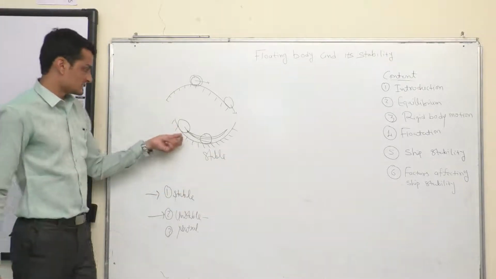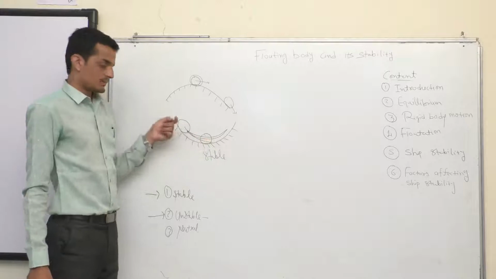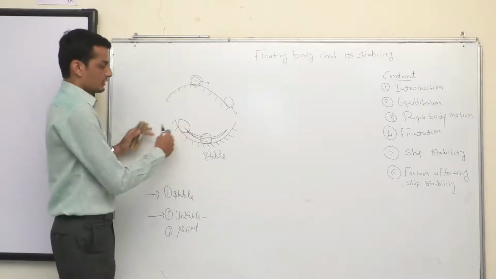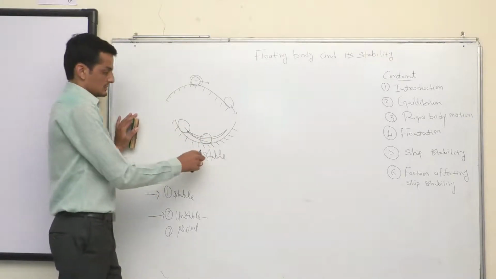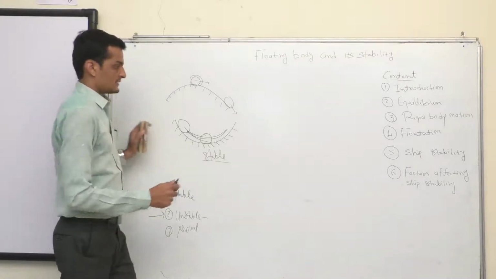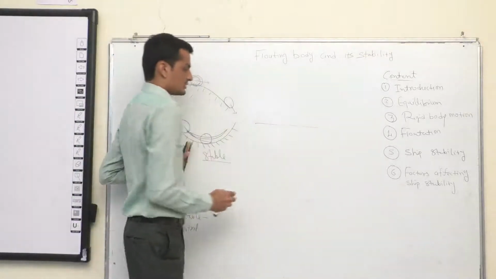Because the ball is coming back to its initial position after removing all the forces acting on the ball. So that is called stable equilibrium. And the third, which is called neutral.